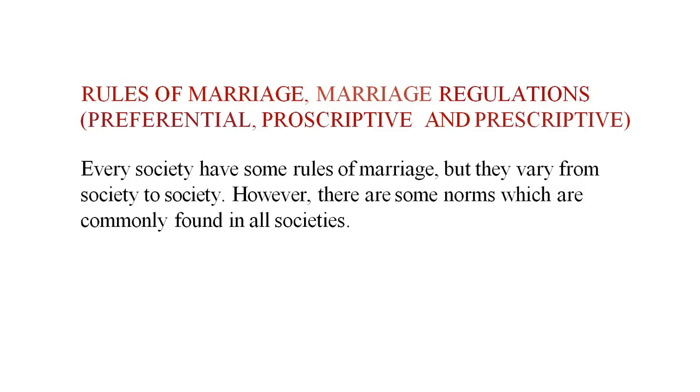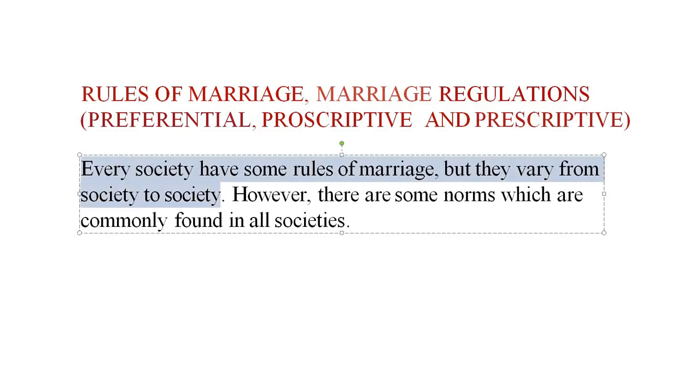So now next are the rules of marriage, that is, marriage regulations. What are the rules? Because marriage is universal, as we have learnt in this chapter. But what are the rules? Every society has its own rules for marriage. What are the regulations? Here comes the concept of preferential, proscriptive, and prescriptive. Every society has some rules of marriage, but they vary from society to society. Here again it is written that marriage is universal, but it does not have a universal definition.